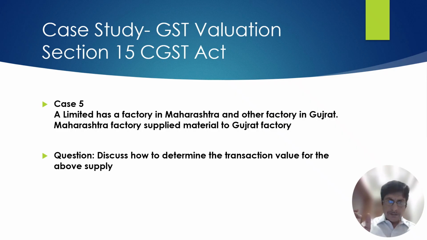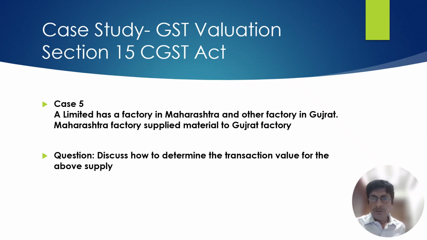See, when it is a supply between distinct persons, that is related persons, section 15 fails to determine the transaction value and you need to go to the valuation rules. You will go to the valuation rules only when the value is not determinable under section 15. Only when section 15 fails, you will refer to the valuation rules.